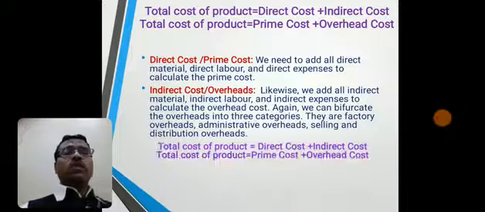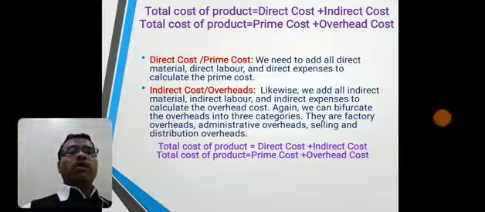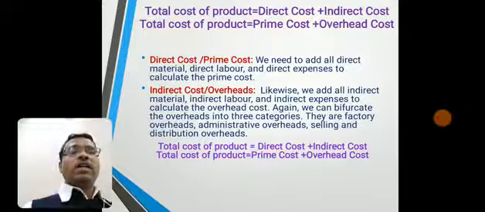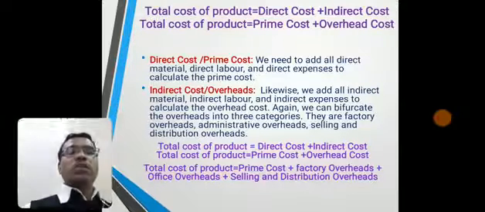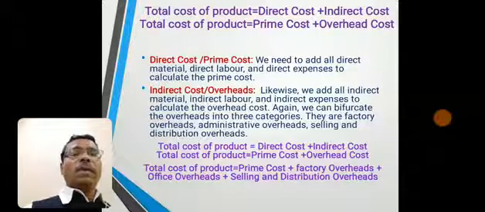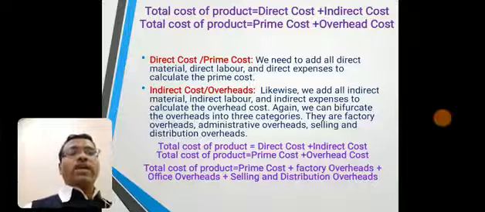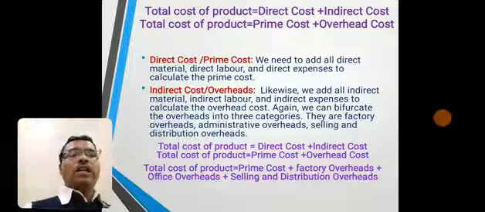Therefore, total cost of product is equal to first part direct cost, second part indirect cost. First part direct cost means prime cost, second part indirect cost means overhead cost. Again, overhead cost is classified in three categories. So total cost of product is equal to first part prime cost plus factory overheads, then plus office overheads means administrative overheads, and lastly selling and distribution overheads. Collectively, total cost of product will be there.